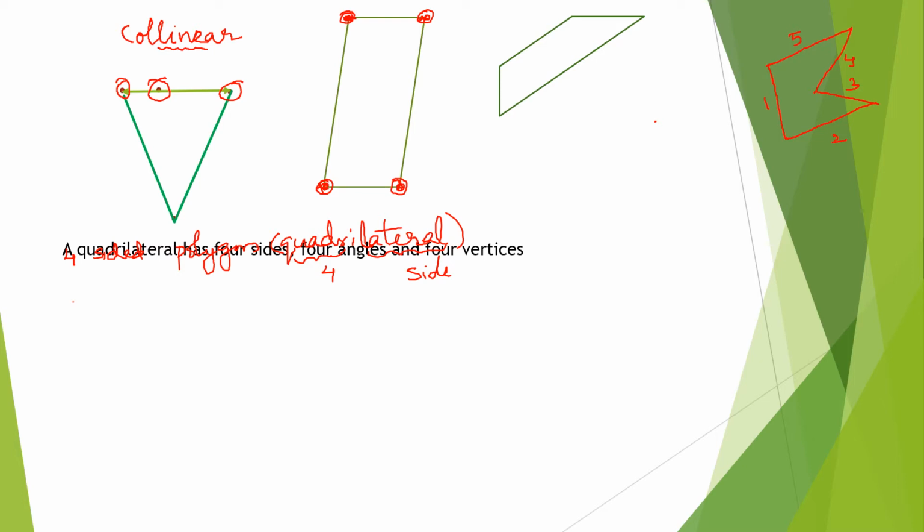Okay, so a quadrilateral has 4 sides, 4 angles, and 4 vertices as well. Now if I give the name for this quadrilateral as A, B, C, D, how do I give the name? That also you should know. I will go fast because these are all fundamentals. If I am taking it in the clockwise direction, then I can name it as quadrilateral A, B, C, D. Or if I am starting from B, I can call it quadrilateral B, C, D, A.